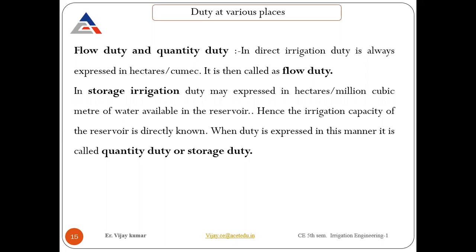So flow duty and quantity duty. What do flow duty and quantity duty mean here? In a direct irrigation system, duty is always expressed in hectares per cumec. That is considered to be flow duty. But what is the difference between storage duty and flow duty? Maybe you are not getting an idea what flow duty means. After the study of storage duty, you might get the idea.